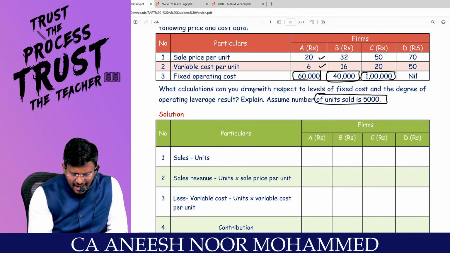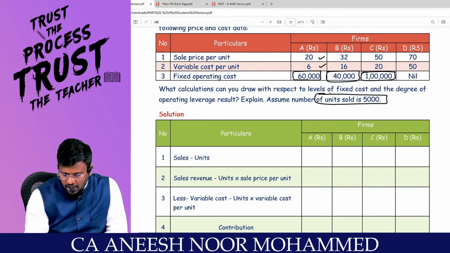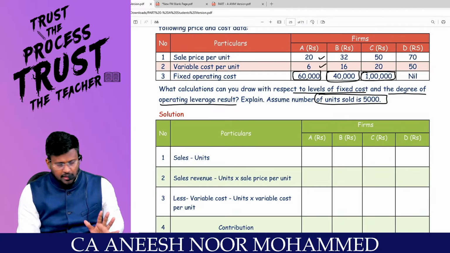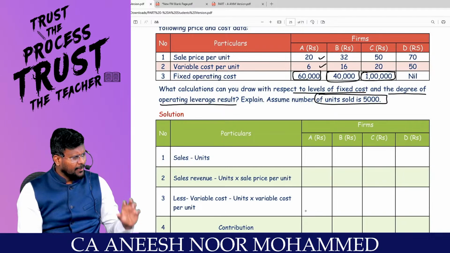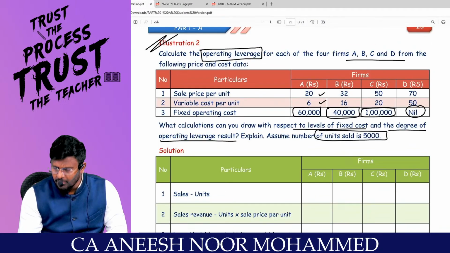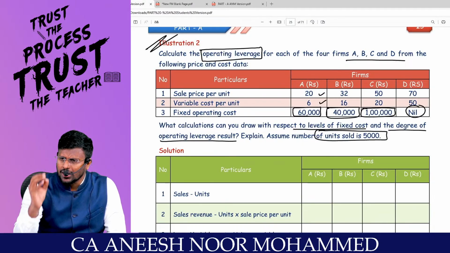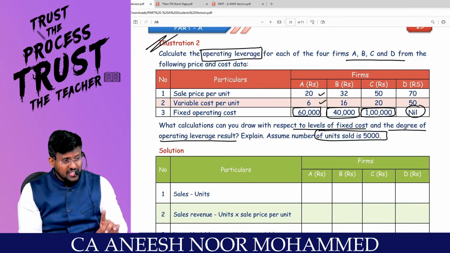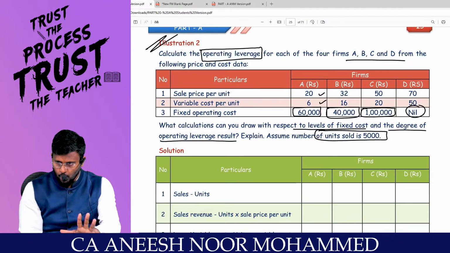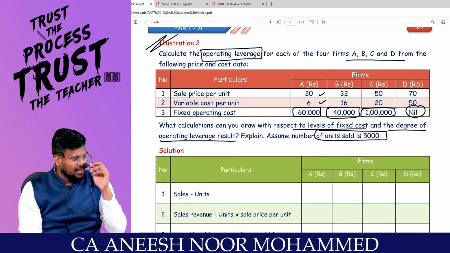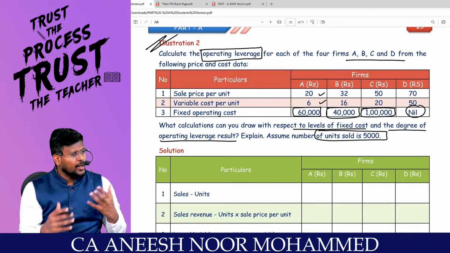So what conclusion can you draw with reference to the level of fixed cost and the degree of operating leverage result? This is the real conceptual understanding. Everyone knows contribution divided by EBIT is operating leverage. But for example, for the firm D, they are not having what at all? Fixed cost at all. If there is no fixed cost, don't say, sir, operating leverage will be 0. You will be having operating leverage, which will be exactly 1. Which means, sir, we can say that they don't have the business risk.